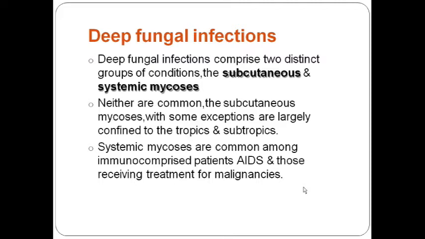Now, the most important thing about systemic fungal infections is that they are mostly seen in ICU setups, where our patient is immunocompromised. Either the patient is on strong antibiotics, or is suffering from immunosuppressive therapy, like high dose steroids or steroid sparing immunosuppressants, or cancer chemotherapy.